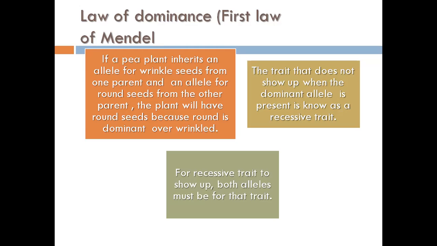What he always obtained when he mixed pure seeds was the same seed at the end. We're going to see an example of that. But when we have two alleles that are different, the dominant allele, the one represented by a capital letter, is the one that is going to be observed in the phenotype.